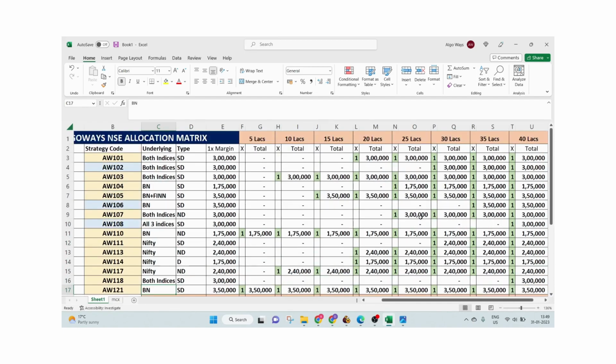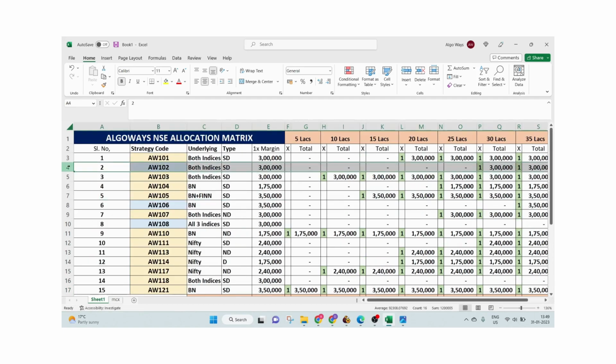Now you will see that the strategies which are a little more risky have been added only after the 25 lakhs portfolio onwards. That will be your 13th, 14th or 15th deployment. That portfolio size will be large, and we can afford to take some risk for some better reward in a larger portfolio, not in 5 lakhs, 10 lakhs or 15 lakhs portfolios. So this is the portfolio which has been done.